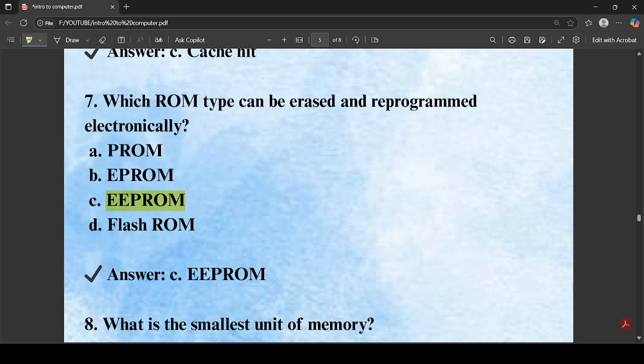If the question asked which ROM is erased using UV rays, the answer would have been erasable programmable read-only memory, EPROM. It is erased by UV rays. PROM cannot be reprogrammed.